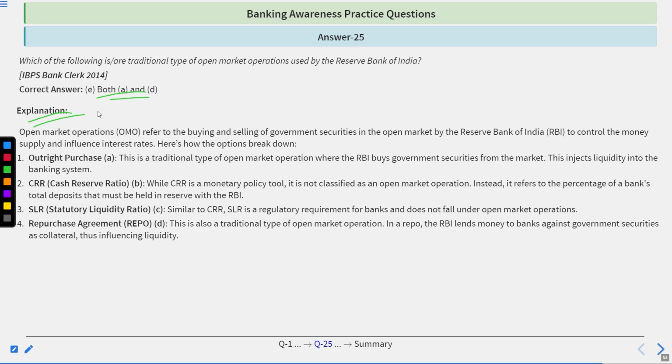Now the explanation. OMO refers to the buying and selling of government securities in the open market by the Reserve Bank of India to control the money supply and influence interest rates. First is outright purchase. This is a traditional type of open market operation where the RBI buys government securities from the market, injecting liquidity into the banking system. Cash reserve ratio is a monetary policy tool, not classified as an open market operation. Instead, it refers to the percentage of a bank's total deposits that must be held in reserve with the RBI. SLR. Similar to CRR, SLR is a regulatory requirement for banks and does not fall under open market operations. Repurchase agreement is also a traditional type of open market operation. In a repo, the RBI lends money to banks against securities as collateral, thus influencing liquidity.